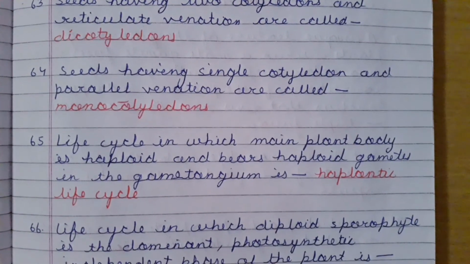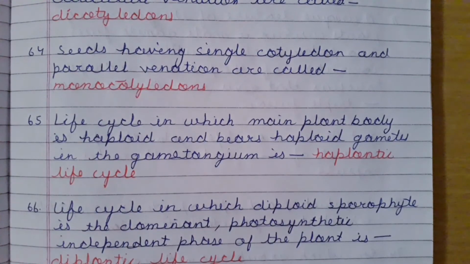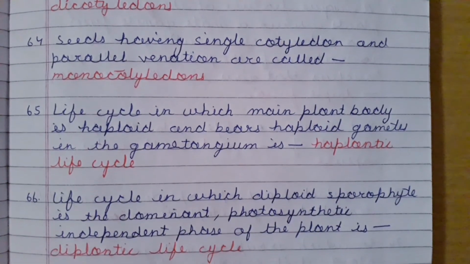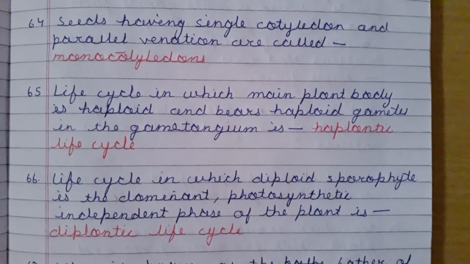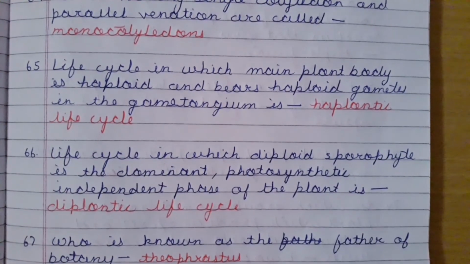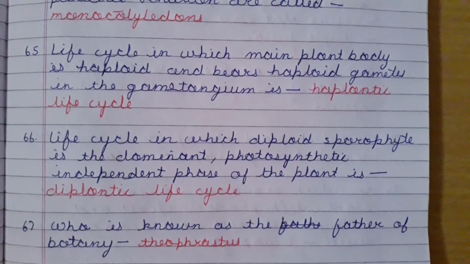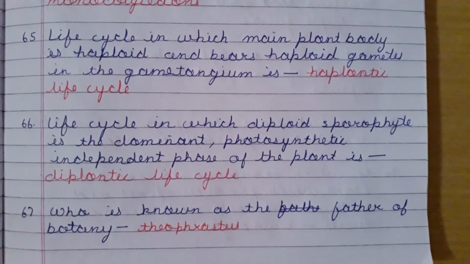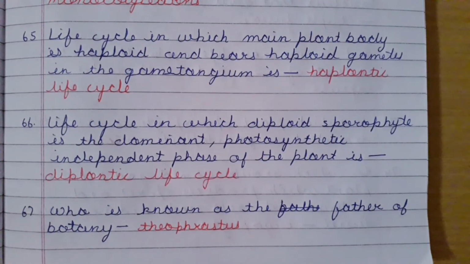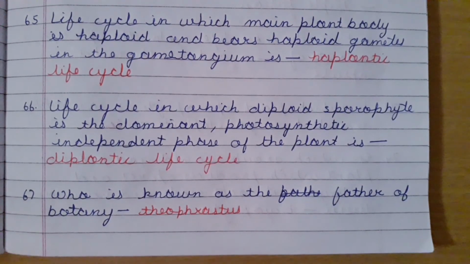Next point. Life cycle in which main plant body is haploid and bears haploid gametes in the gametangium is called haplontic life cycle. Next point. Life cycle in which diploid sporophyte is the dominant photosynthetic independent phase of the plant is diplontic life cycle. Next point.